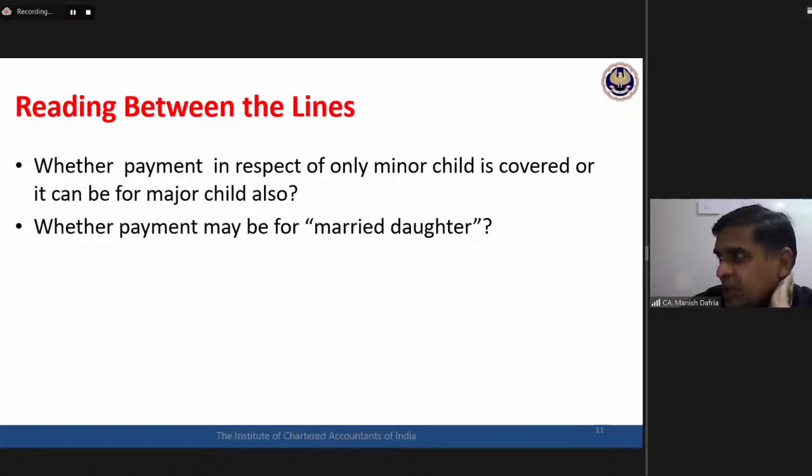Ramaya from Thiruvananthapuram, minor or major, married daughter is also included. So we have a clear-cut difference of opinion. Probably answers from Jaipur and Delhi say not for married daughter, but the south, Trichy and Thiruvananthapuram, say married daughter is also covered.